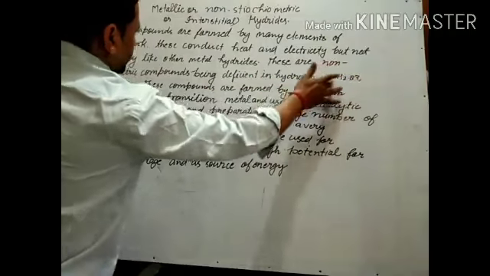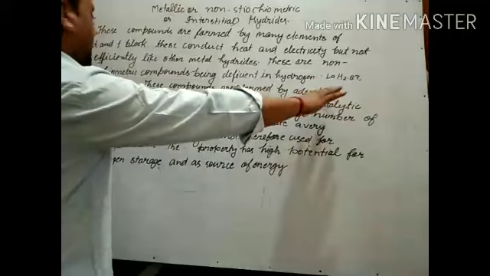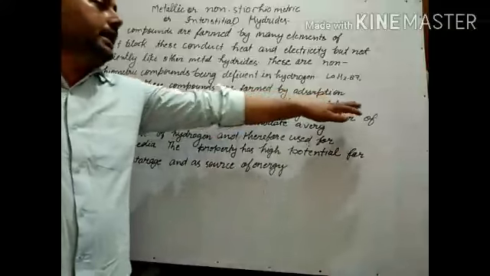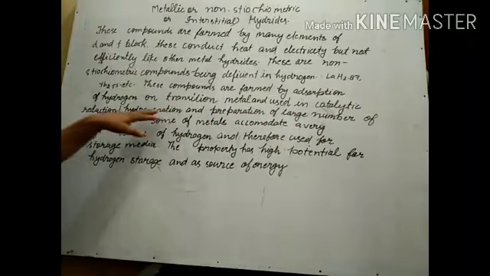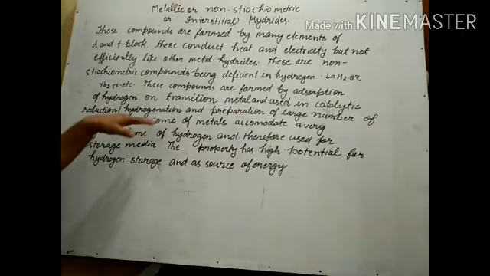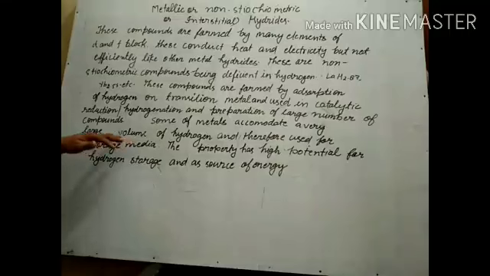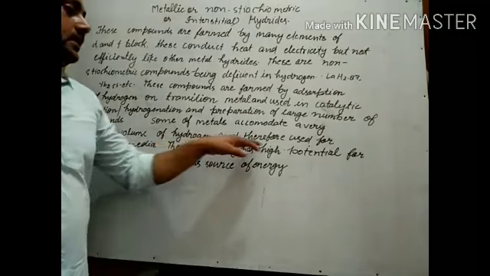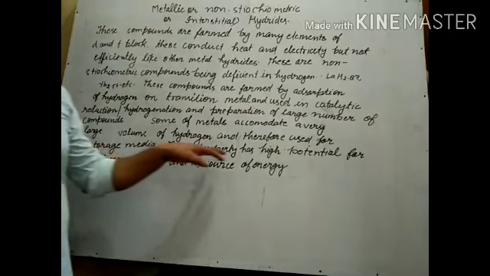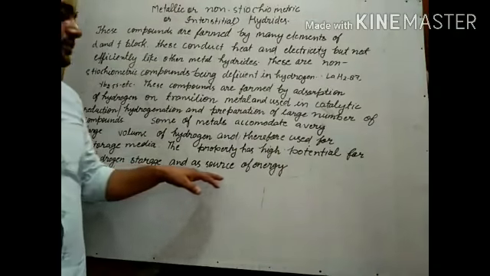They are formed by the adsorption of hydrogen on transition metals and used in catalytic reduction, hydrogenation and preparation of a large number of compounds. Some metals accommodate a very large volume of hydrogen and are therefore used as storage media, with high potential for hydrogen storage and as a source of energy.